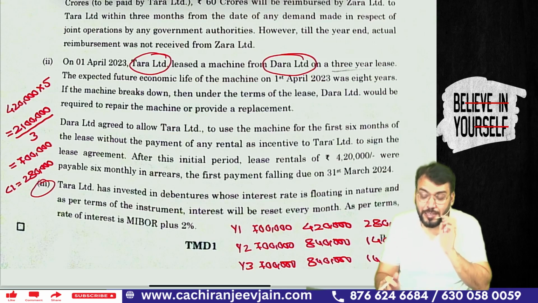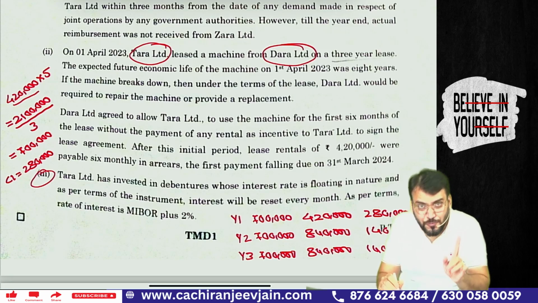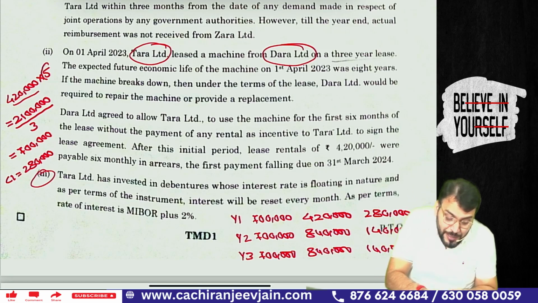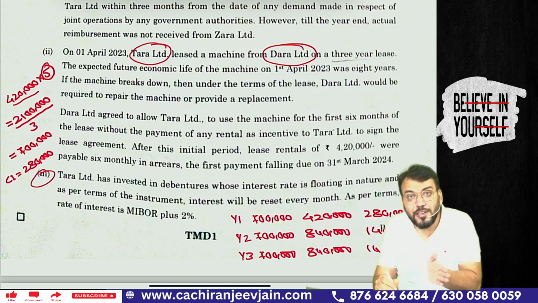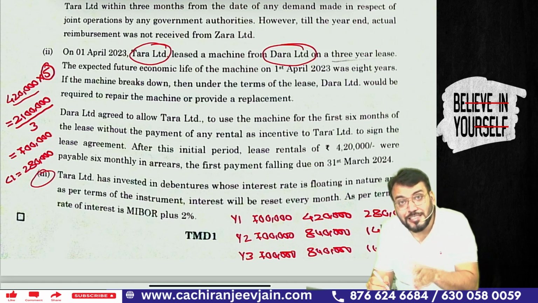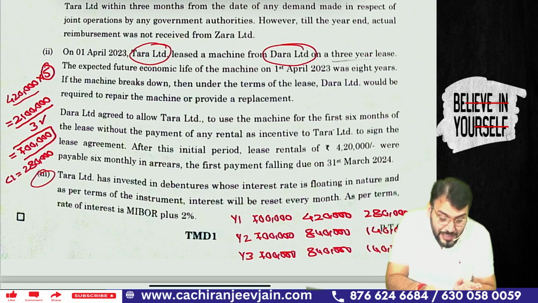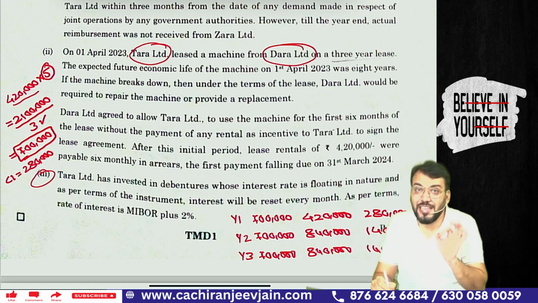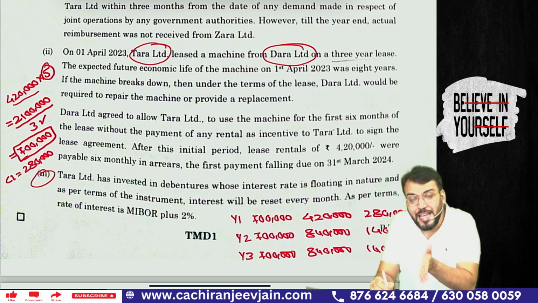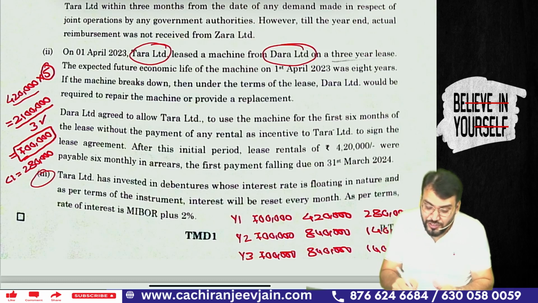We apply the SLM method. So 4,20,000 is the lease payment for 6 months and 5 payments will be made. So total lease payment will be 4,20,000 into 5, that is 21 lakh. It will be divided by the total lease term, which is 3 years. So 21 lakh divided by 3 becomes 7 lakh. Correct. It means 7 lakh is the annual lease expense. First year expense will be 7 lakh, second year expense will be 7 lakh, and third year expense will be 7 lakh. You can see year 1, year 2, year 3: 7 lakh, 7 lakh, 7 lakh is the expense.